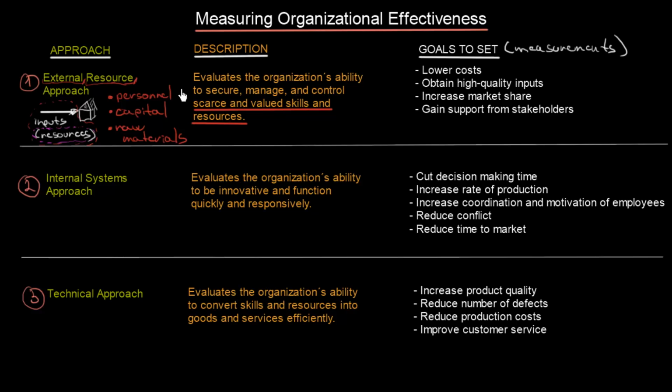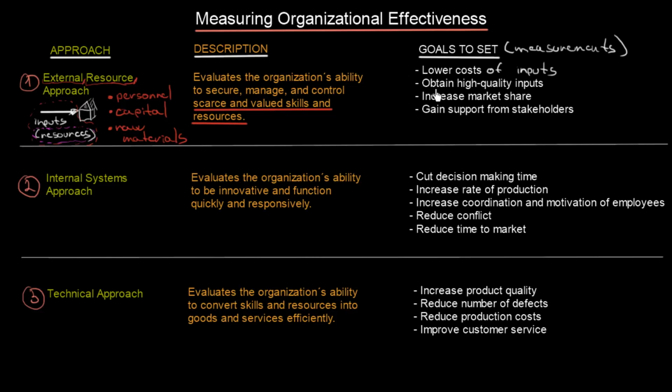So let's see if we can find these that we have just named in the goals to set. At first, we should focus on lower costs of inputs. Then we have obtaining high quality inputs, increasing market share, gaining support from stakeholders. And I can already see it.